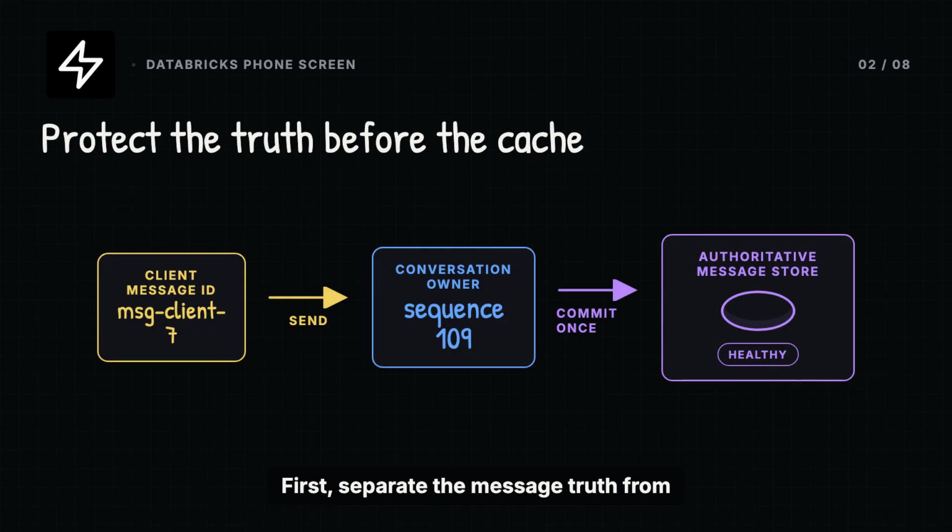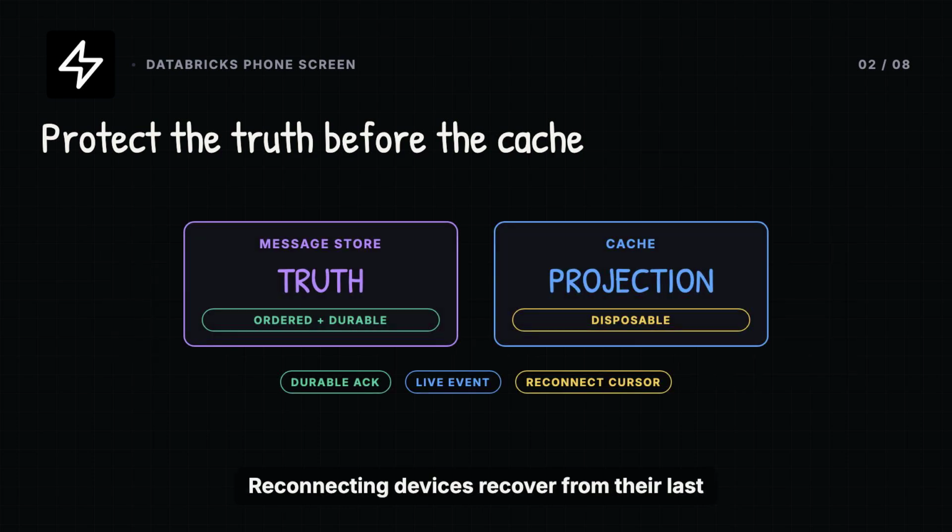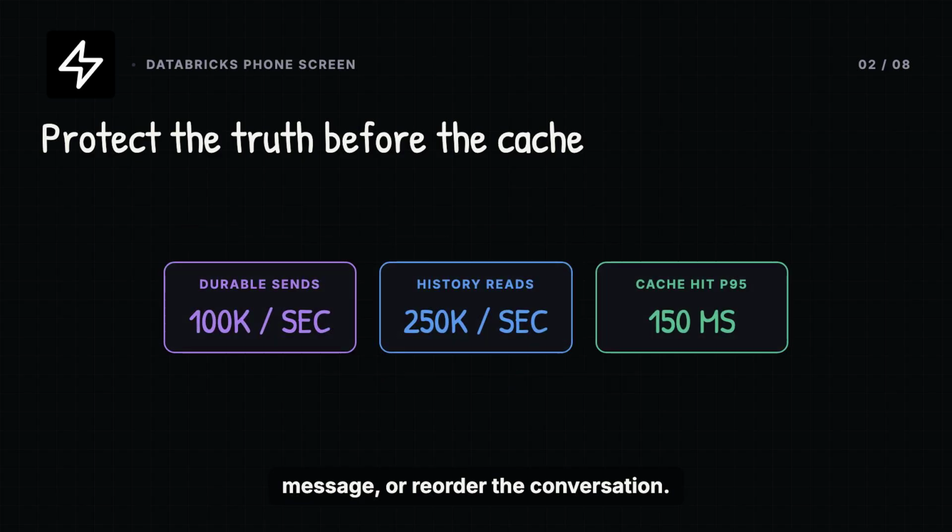First, separate the message truth from the speed layer. A send enters the chat gateway with a client message ID. One conversation owner assigns the next stable sequence, commits the message once, and only then returns a durable acknowledgement. A durable event fans that committed message to connected participants. Reconnecting devices recover from their last durable cursor. The message store is authoritative. The cache is disposable. A cache loss may make reads slower, but it can never lose an acknowledged message, create a new message, or reorder the conversation.